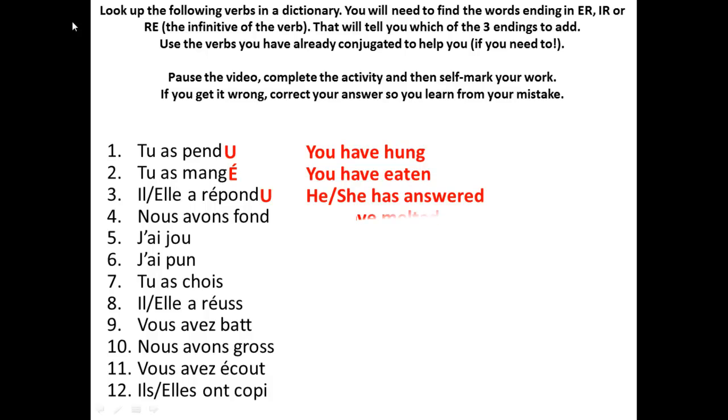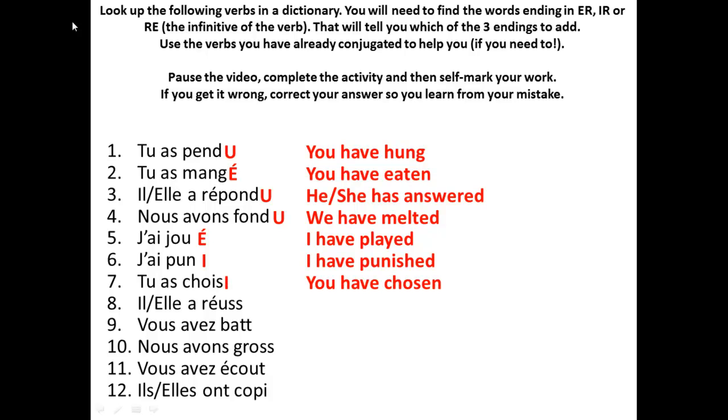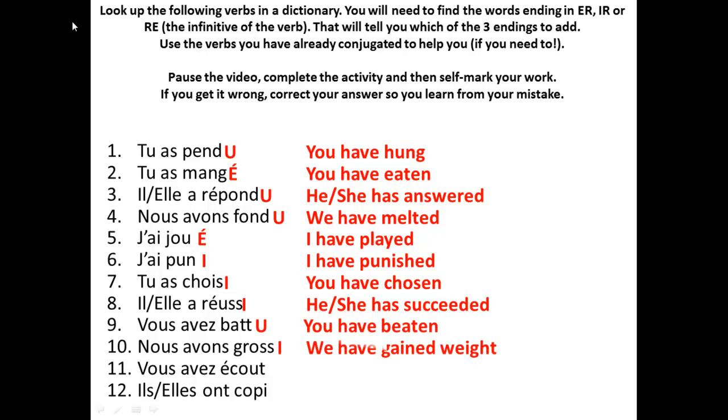Nous avons fondu. We have melted or we melted. J'ai joué. I have played or I played. J'ai puni. I have punished or I punished. Tu as choisi. You have chosen. Il, elle a réussi. He or she has succeeded. Vous avez battu. You have beaten. Nous avons grossi. We have gained weight. Vous avez écouté. You have listened. Ils, elles ont copié. They have copied.